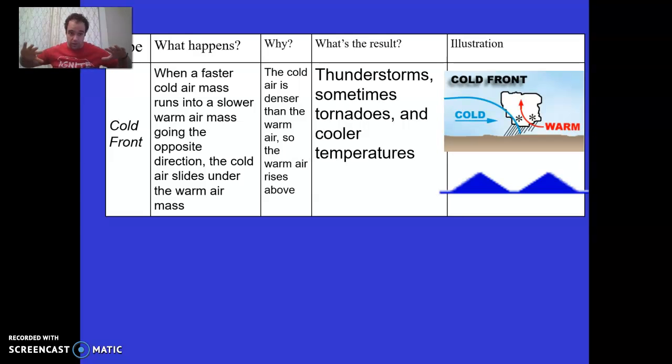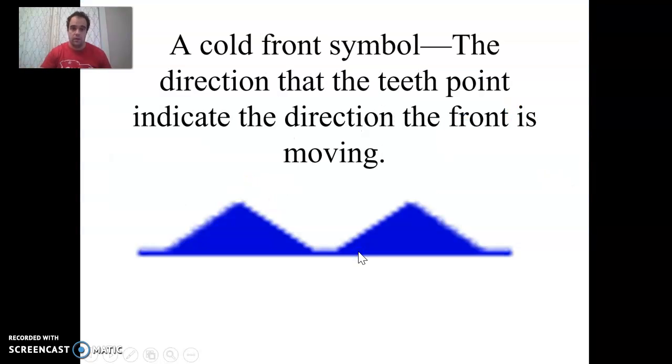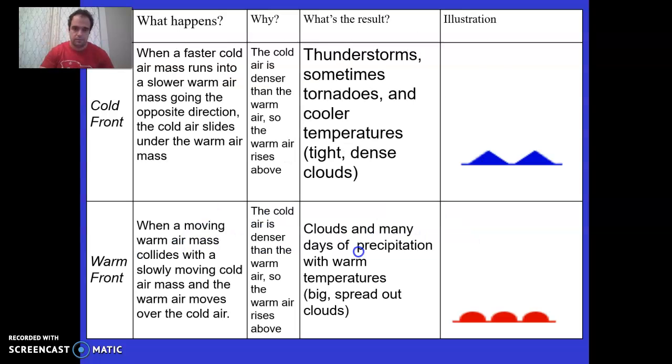This, when that warm air gets shoved up, causes thunderstorms, tornadoes, cooler temperatures. Pretty serious stuff. Also, because it's happening in a very condensed area, that cloud tends to be pretty focused up. It's pretty serious. Now, when we're drawing on a map, we use these little blue teeth to show a cold front is moving in. Okay? And those teeth point in the direction of the front.